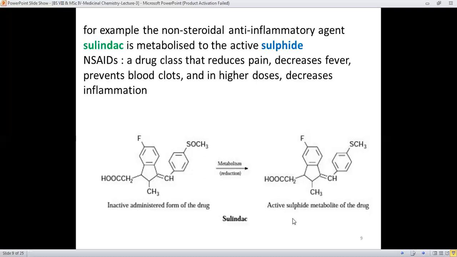And what are the non-steroidal anti-inflammatory agents? They are called NSAIDs, and they are in fact a drug class that reduces pain, decreases fever, prevents blood from clotting, and in higher doses decreases inflammation or swelling of a wound, or in certain regions, certain muscles or body parts as well.